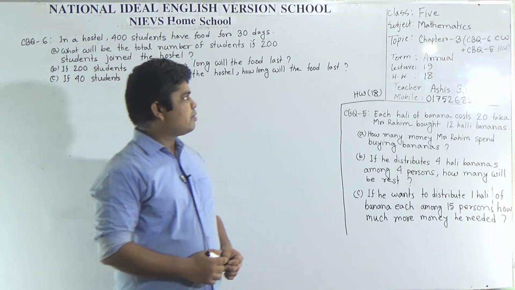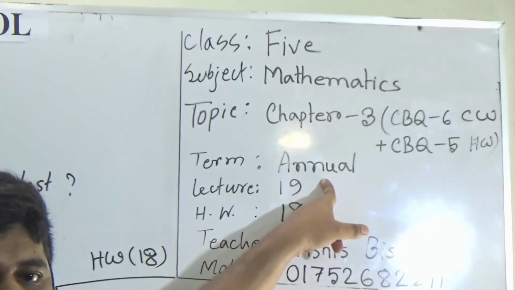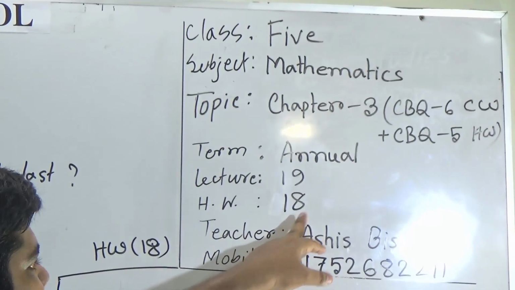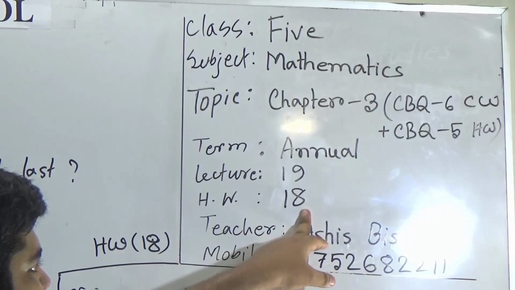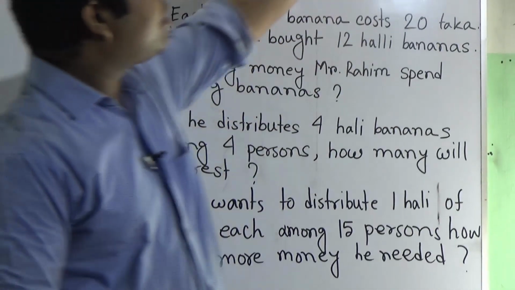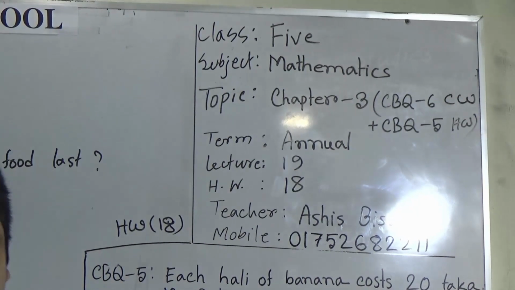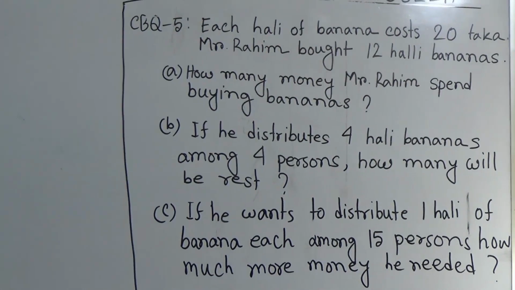My dear students, today is our lesson number 19 of annual term and today's SW number will be 18. In our previous class we have already solved 4 CBQs. In our class we shall solve CBQ number 6 and CBQ number 5 will be your SW. So let us solve our class. At first we read the question.